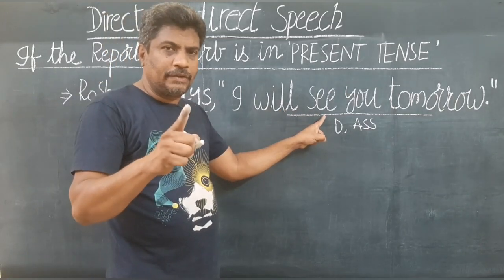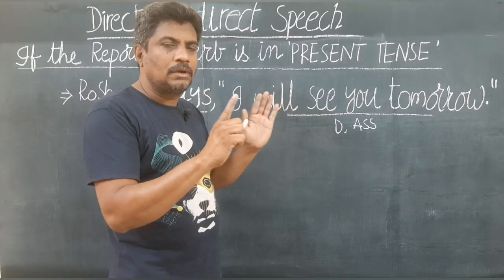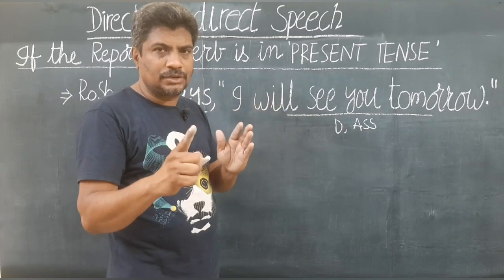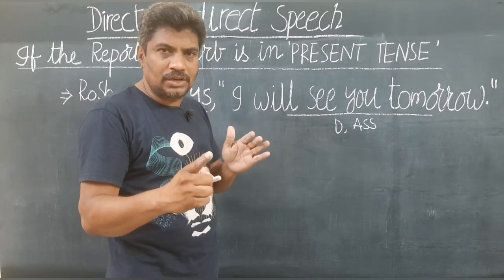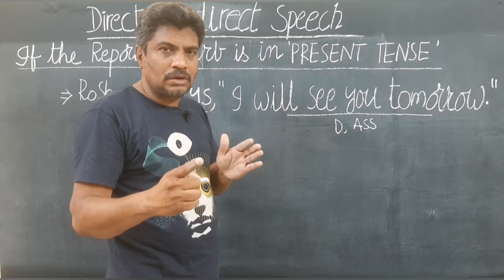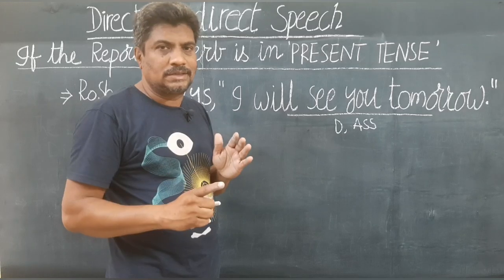Whenever you want to identify the tense, your focus should be on the verb part, not any other part. Not the subject, not the object, not the phrase, not noun, pronoun, adjective, adverb, conjunction, preposition, or interjection will tell you the tense.